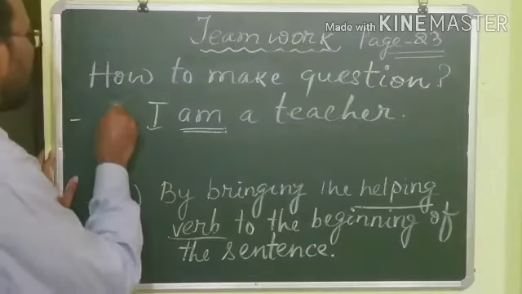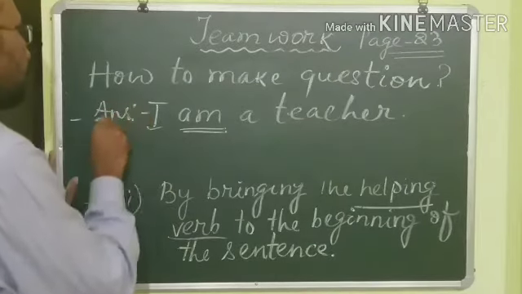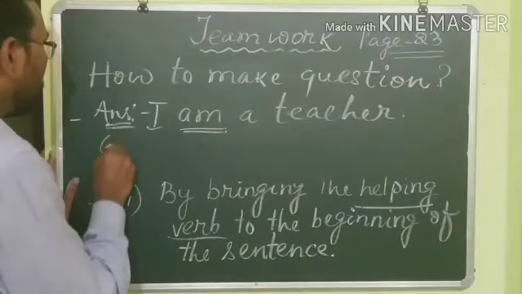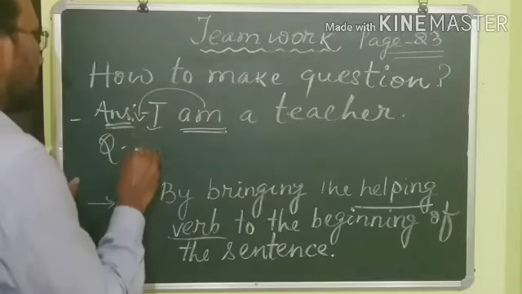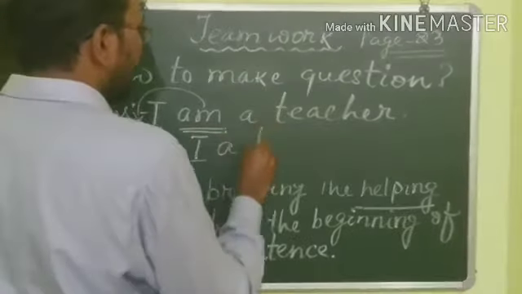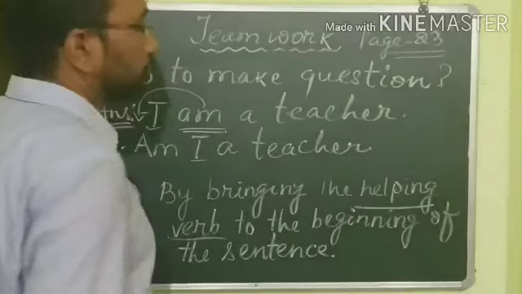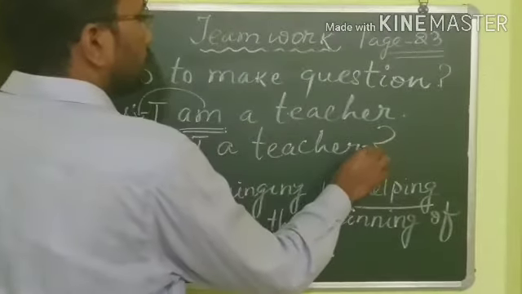So this is the answer form. This is not the question. If you want to frame the question, then you have to bring this one. Am I a teacher? Right? Here you have to put the question mark.